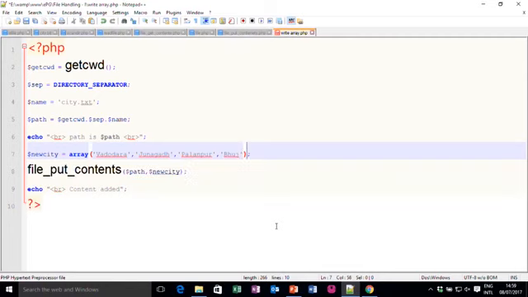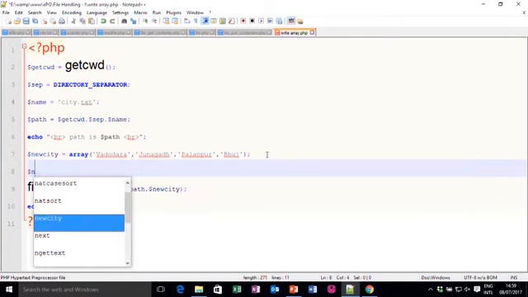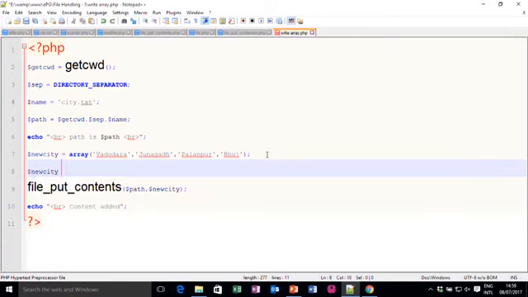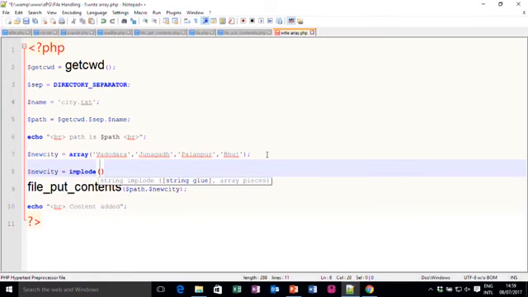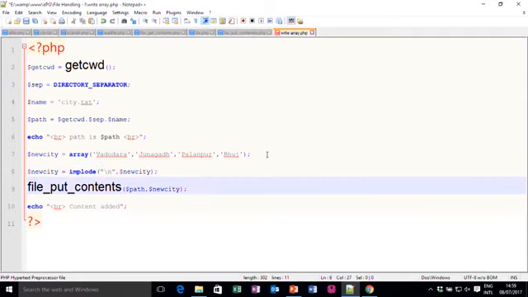So, these are the 4 city names that I want in an array, and I now have to use $newcity equals, we know that string has a built in function implode which converts an array into a string. So, I use \n and the array is $newcity, and then I write file_put_contents $path and $newcity. So, I save this file.